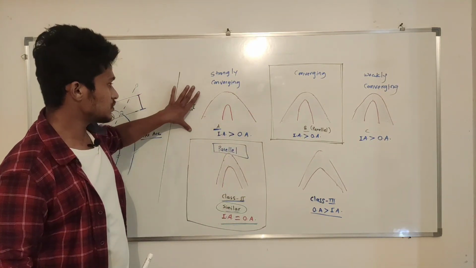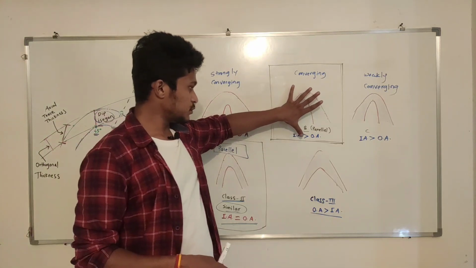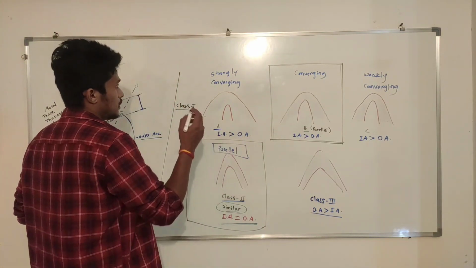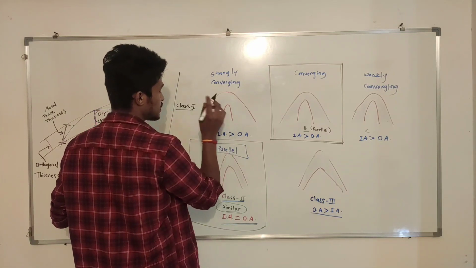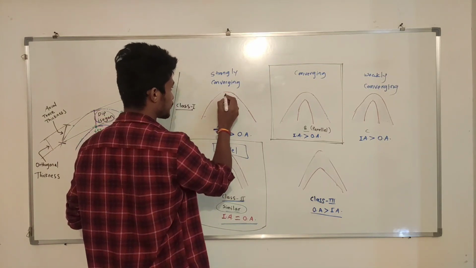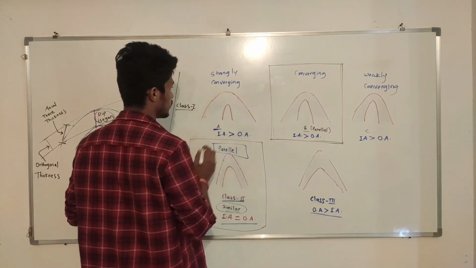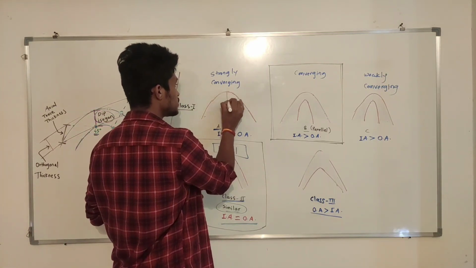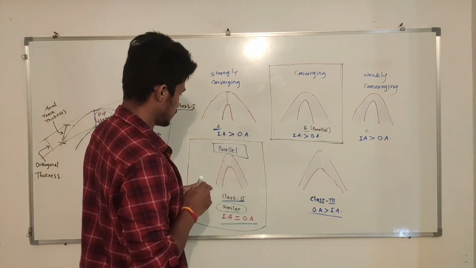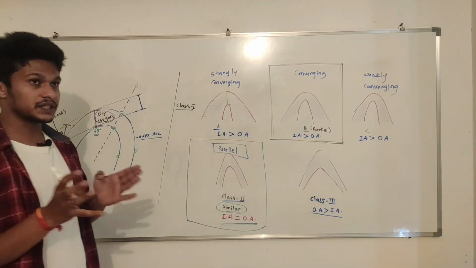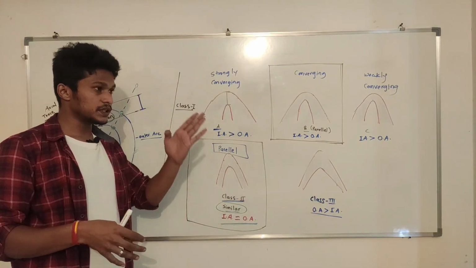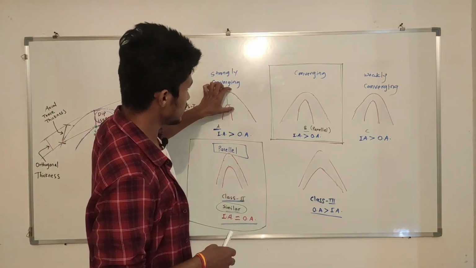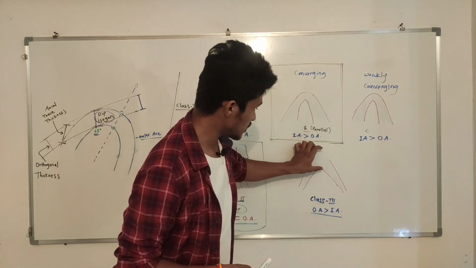We will start from the first thing, and I am going to tell you why this is called parallel folds. Orthogonal thickness will be minimum at the hinge. This is the hinge zone. If you don't know about the hinge zone, hinge surface, then please watch my previous video on folds. We know this is the hinge zone, right?